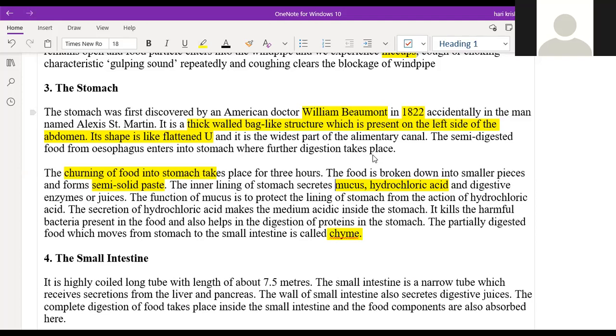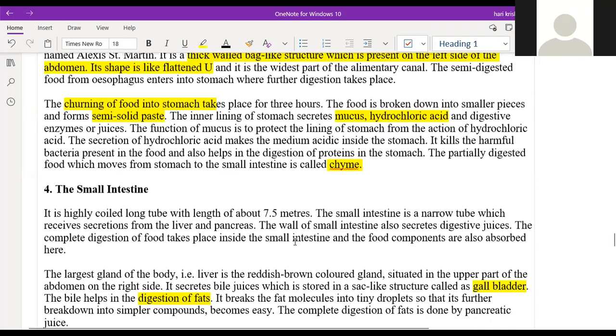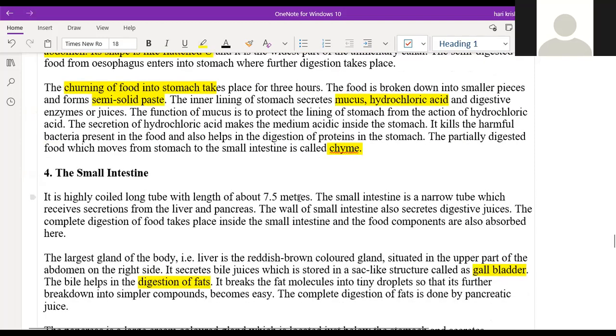After this, the food will mix thoroughly with hydrochloric acid and the digestive juices in the stomach, and it is called chyme. Now chyme will enter into the small intestine. What is the length of the small intestine? It is 7.5 meters in length and completely coiled. It is not a straight tube; if you see the small intestine, it is in coiled form.